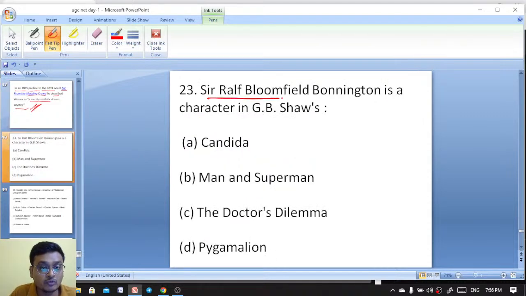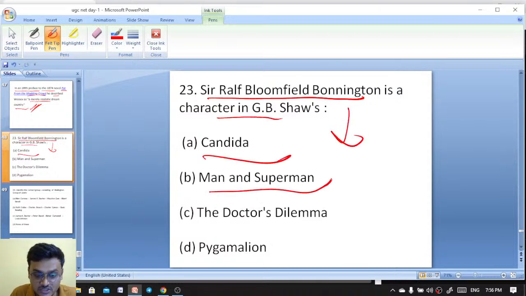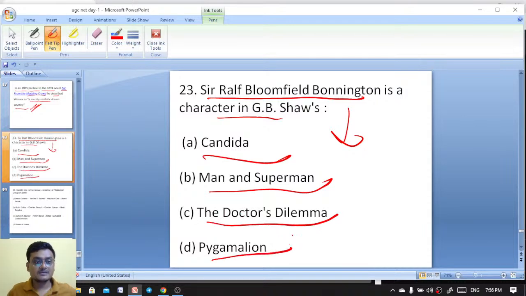Sir Ralph Bloomfield Bonington is a character in G.B. Shaw's Candida, Man and Superman, The Doctor's Dilemma, or Pygmalion?